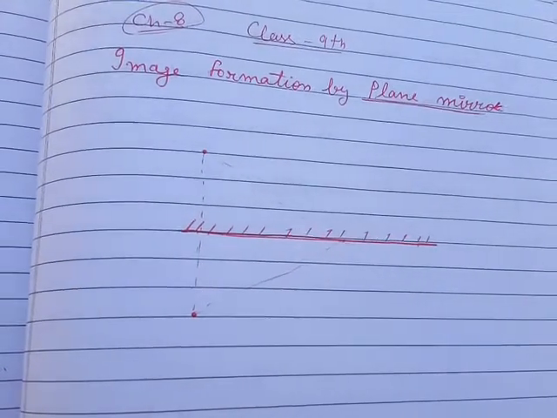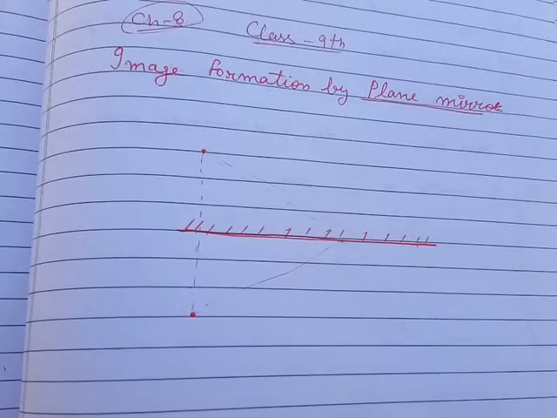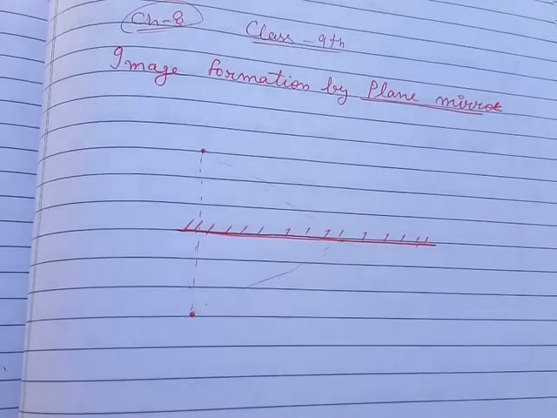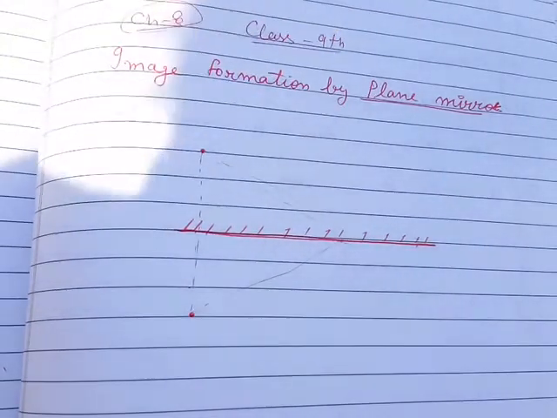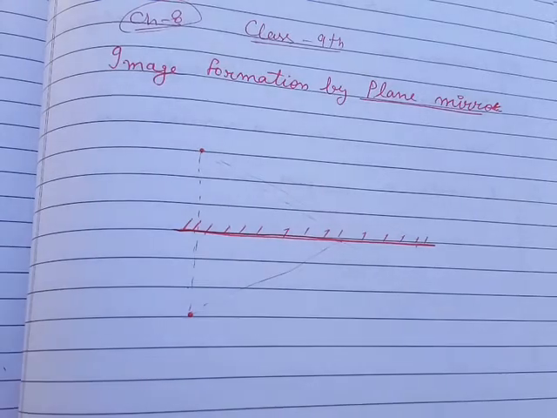In my previous video I have already explained the phenomenon of reflection, the laws of reflection, and the types of images, that is, the real and the virtual image. Now in this class I am going to explain the image formation by a plane mirror, and what the characteristics of the image formed by the plane mirror are.